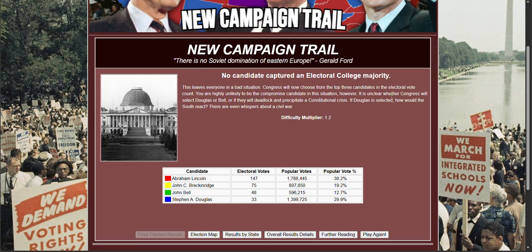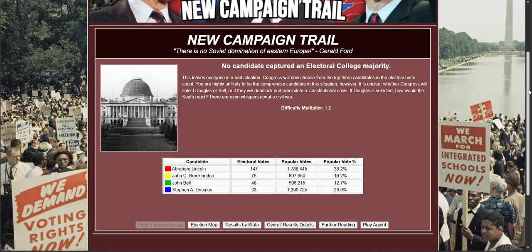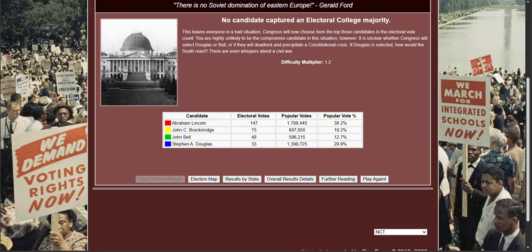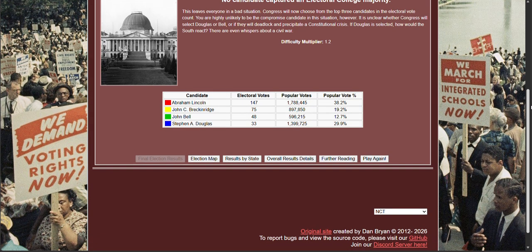Top three candidates in the electoral vote count are highly unlikely to be the compromise candidate. However, it's unclear whether Congress will select Douglas or if they'll deadlock and precipitate a constitutional crisis. If Douglas is selected, how would the South react? There are even whispers about a civil war. Oh, damn. I mean, it's not easy. Come on. Oh, well.